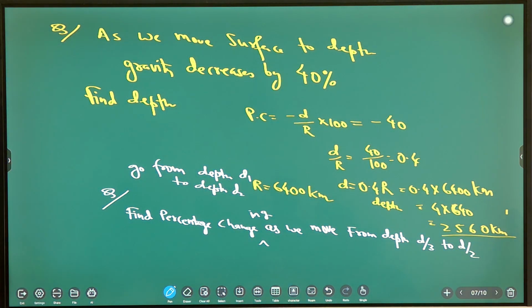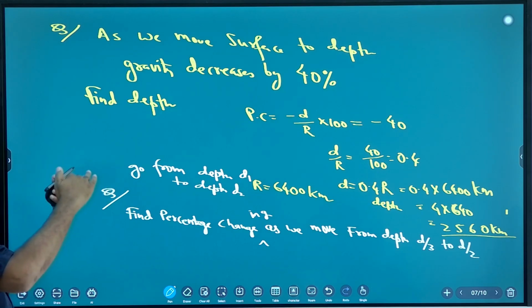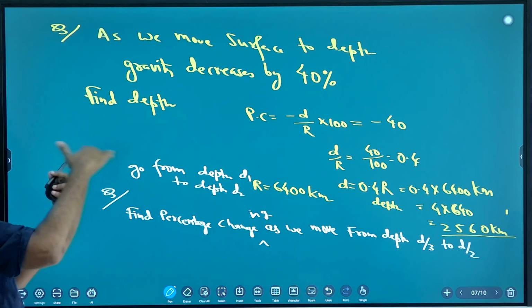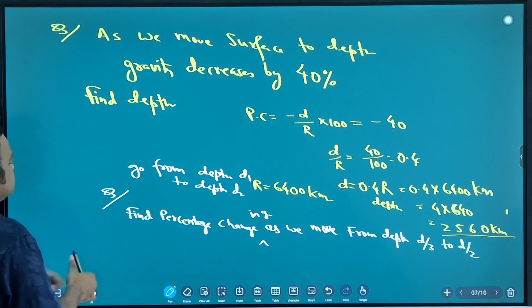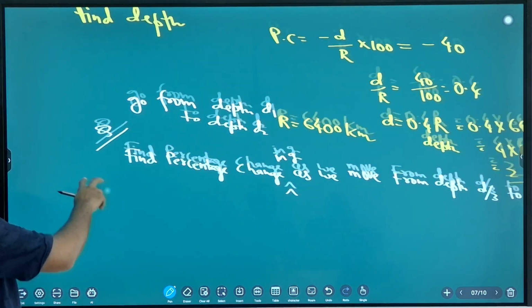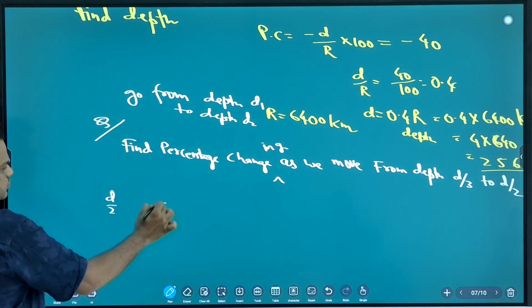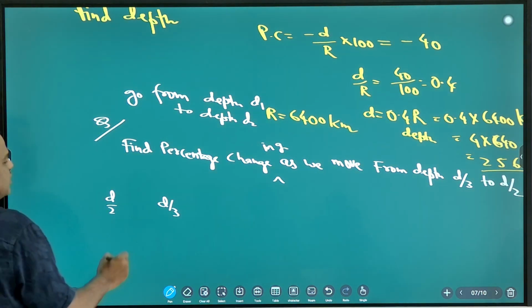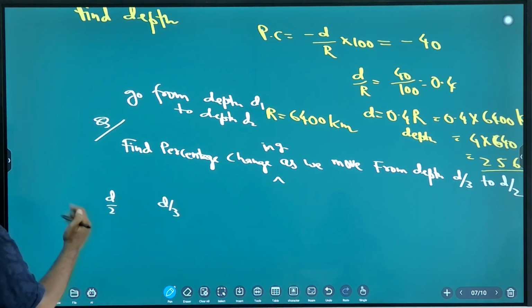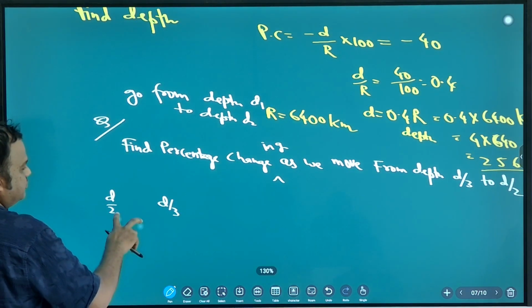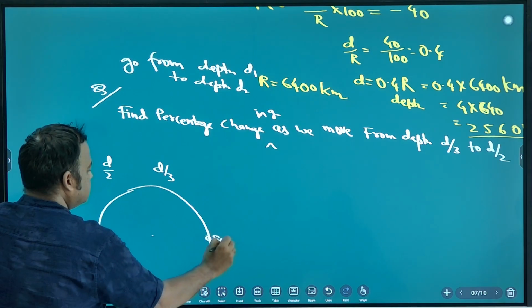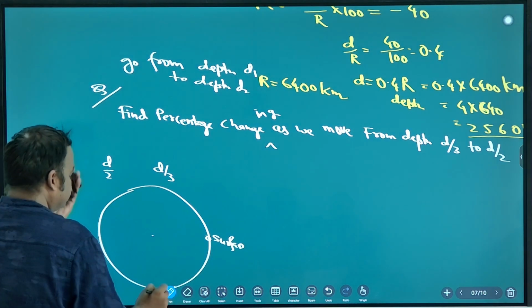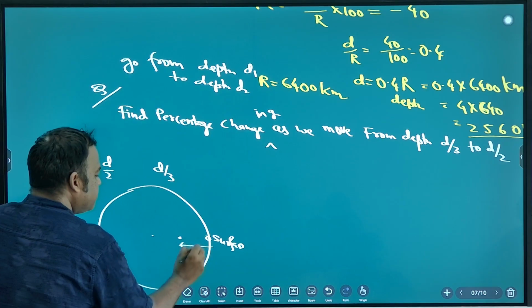See, any type of question they can ask: surface to midway, surface to depth d by 3, depth d by 3 to depth d by 2. Which is greater depth, d by 2 or d by 3? D by 2 is greater. This is the surface.